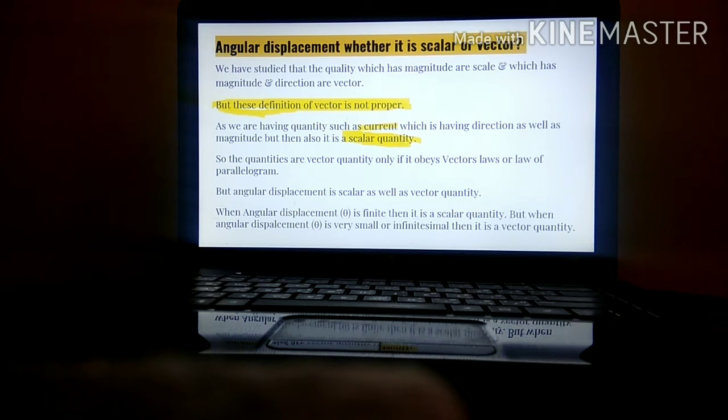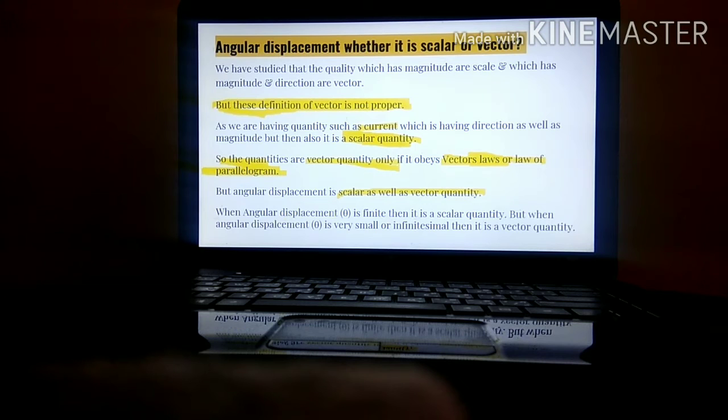So vector quantities are those quantities which obey vector laws and the law of parallelogram, which we have already studied in 11th grade. But angular displacement is a thing which is scalar as well as vector. If this question is asked, you can write both scalar as well as vector.